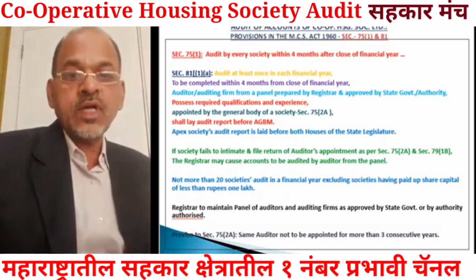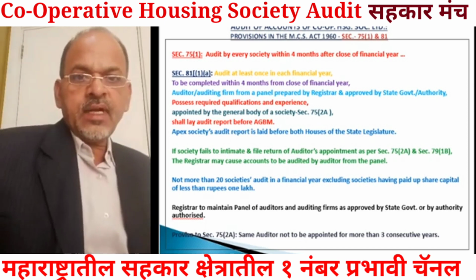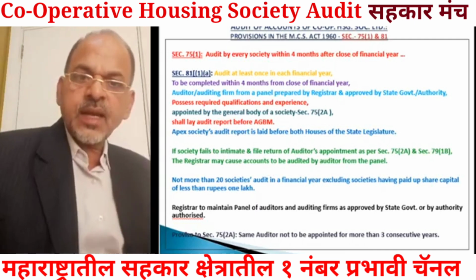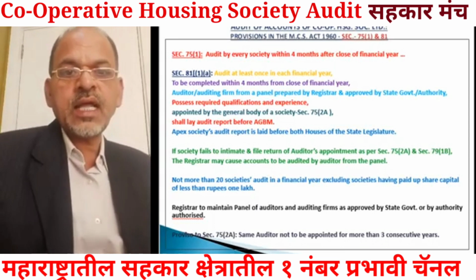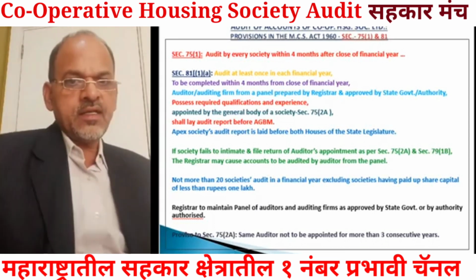Means if the paid up share capital of a cooperative housing society or cooperative society is less than rupees 1 lakh, these societies are not counted in this 20. Excluding these societies means what?